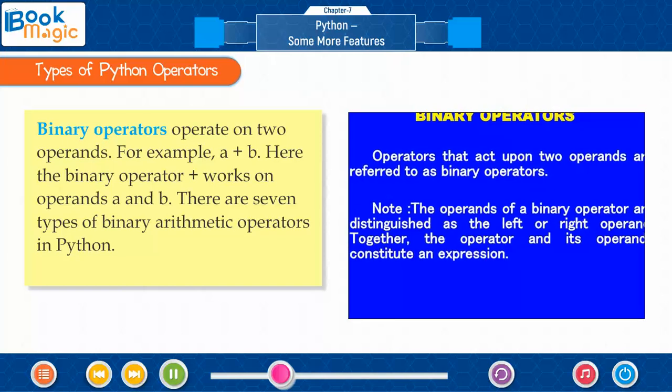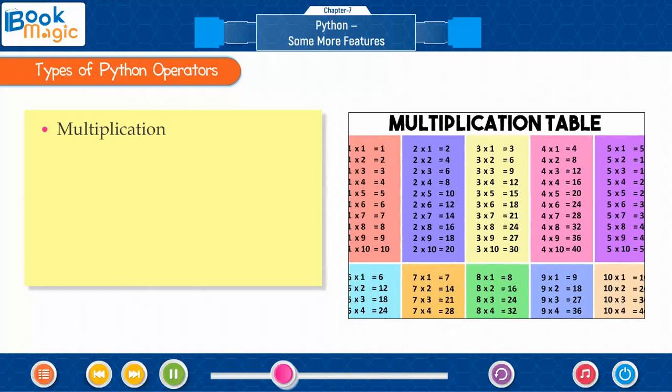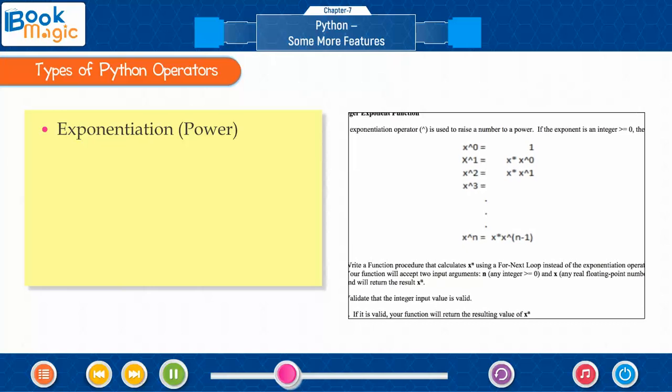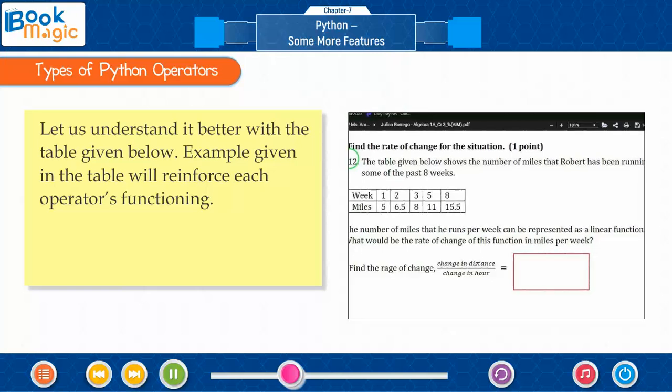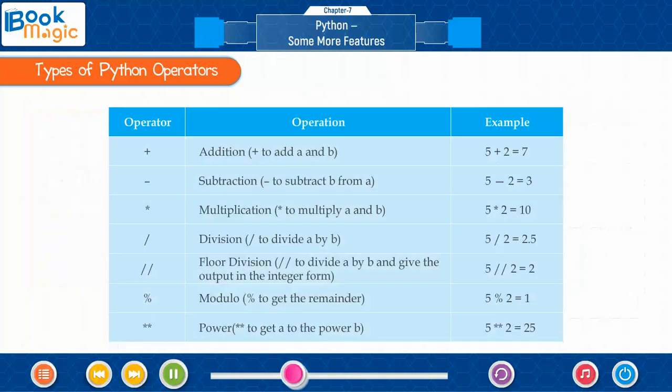There are 7 types of binary arithmetic operators in Python: addition, subtraction, multiplication, division, floor division, modulus, exponentiation, that is power. Let us understand it better with the table given below. Examples given in the table will reinforce each operator's functioning. Operator, operation, example: plus, addition, plus to add a and b. 5 plus 2 equals 7. Minus, subtraction, minus to subtract b from a. 5 minus 2 equals 3.